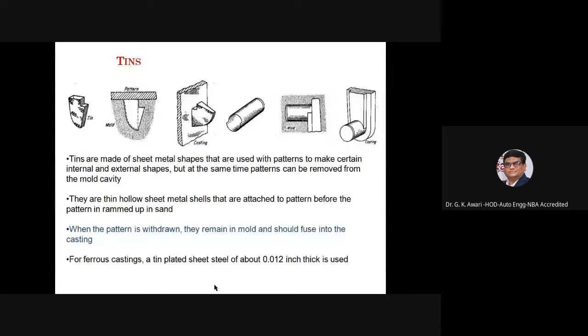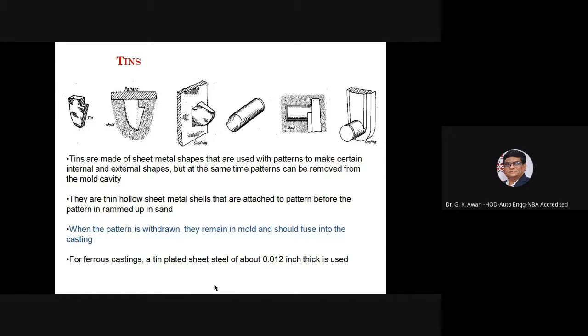Then chills, look at the chills. That is, chills are made up of sheet metal shapes that are used with the pattern to make certain internal and external surfaces. But at the same time, the pattern can be removed from the mold cavity.